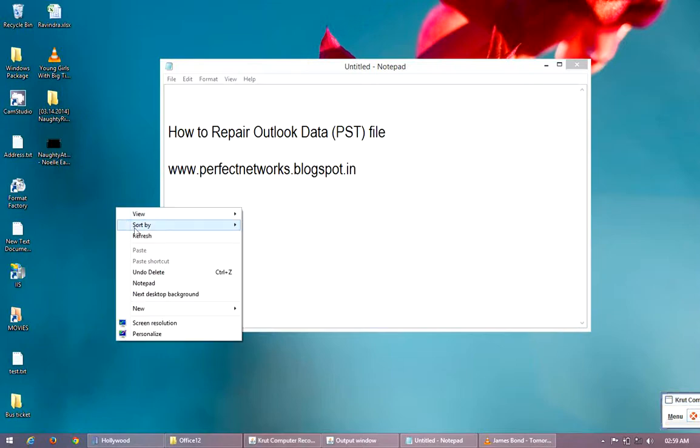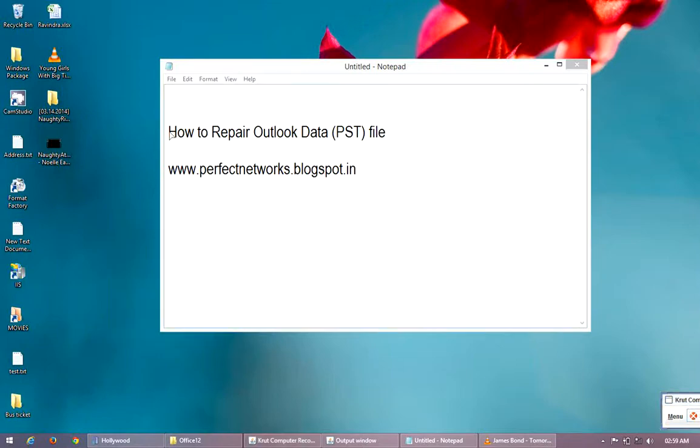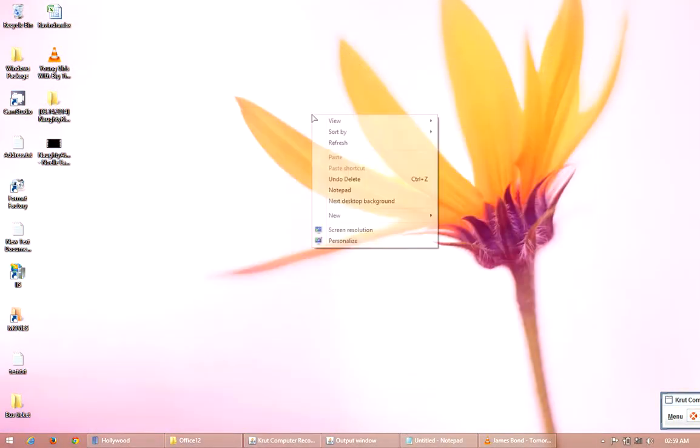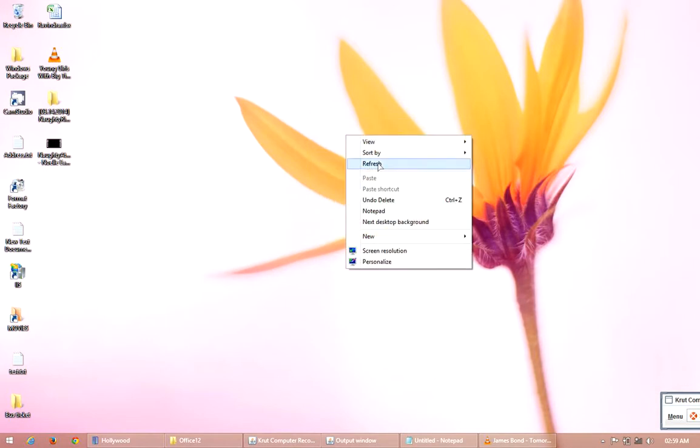Hello friends, today we are going to learn how to repair Outlook data or PST file. For that we need to know where our data file is located.